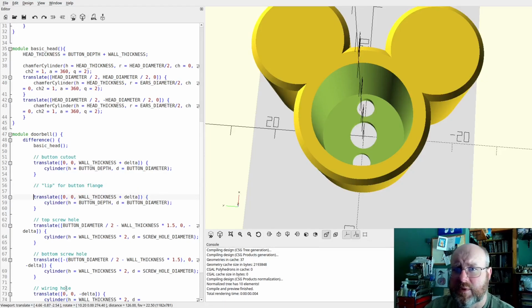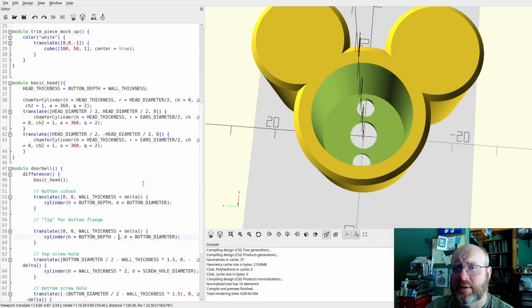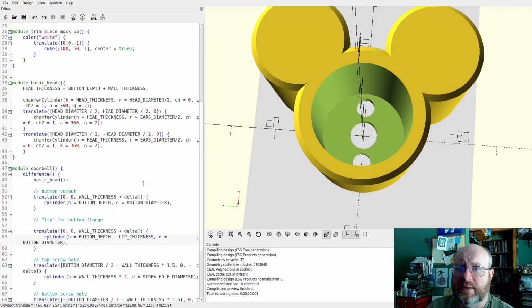Translate this up. The difference is that this is button depth minus lip thickness. It doesn't need to be, it just needs to be lip thickness down, but why not? And it's got to be button diameter plus a little bit.